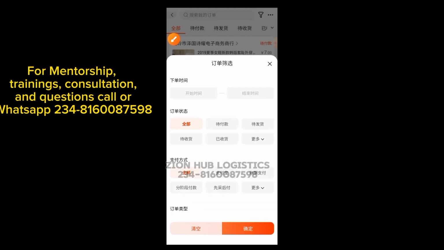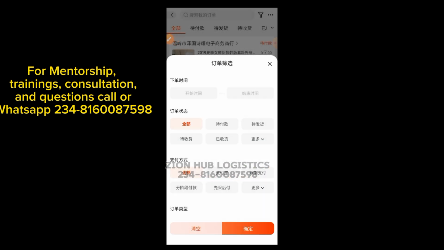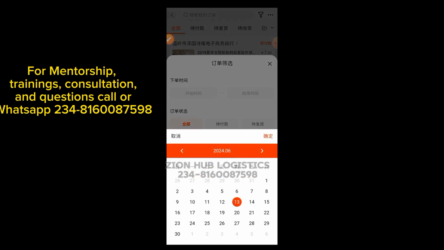So this is my 1688. So I told you we are going to be clicking on this stage here to filter the date, right? Now what do we have here? Let me try to bring it out again. You can see that we have this date here as the present date. We are in, I think, June now, right? Or May, June. So 2024.